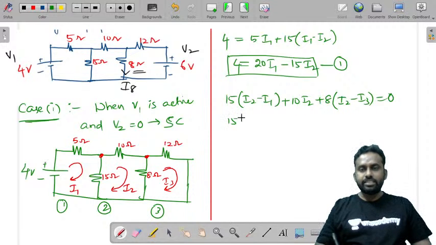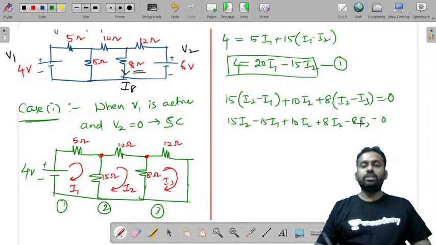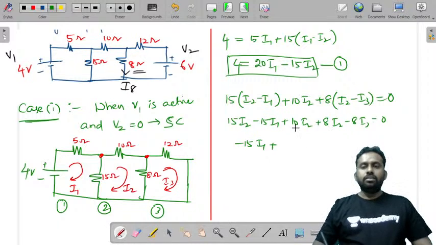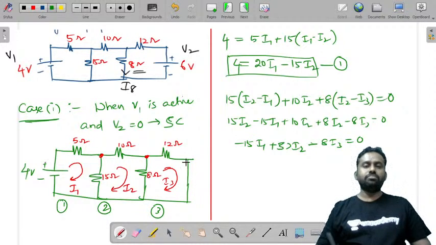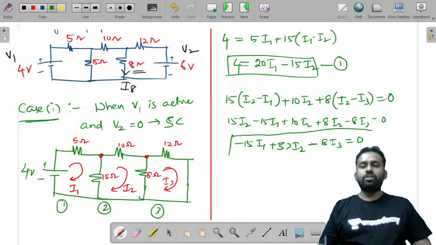Simplifying: 15 I2 minus 15 I1 plus 10 I2 plus 8 I2 minus 8 I3 is equal to 0. So this is minus 15 I1 plus 10 plus 8 plus 15, that is 33 I2, minus 8 I3 is equal to 0. This is the second equation that we got.